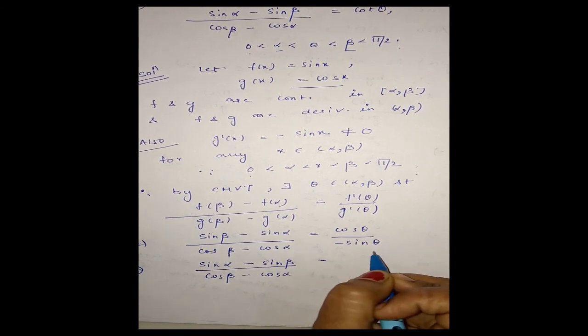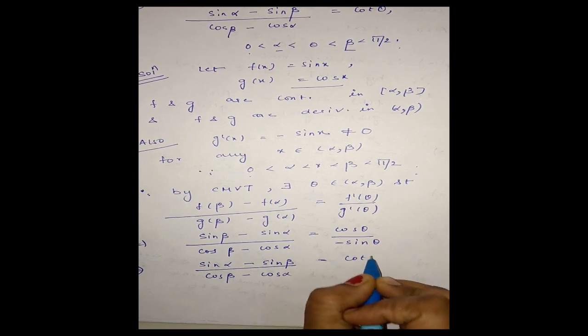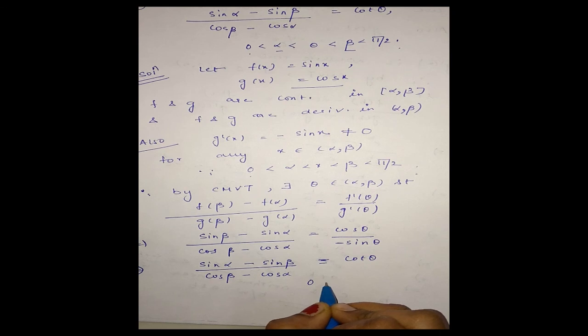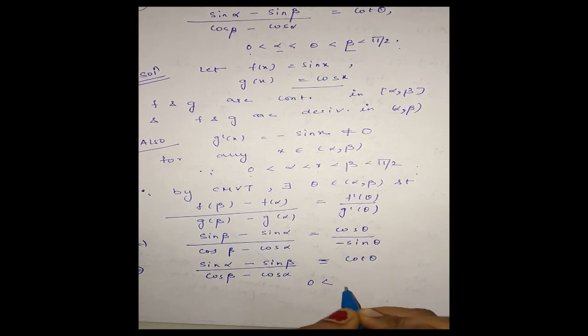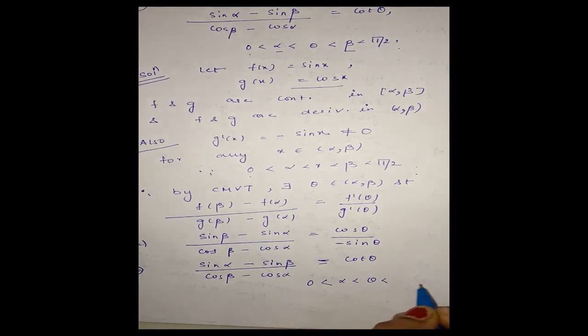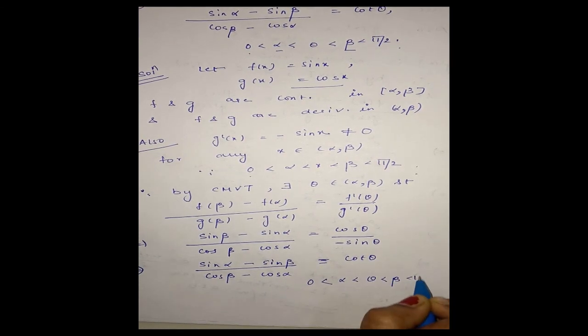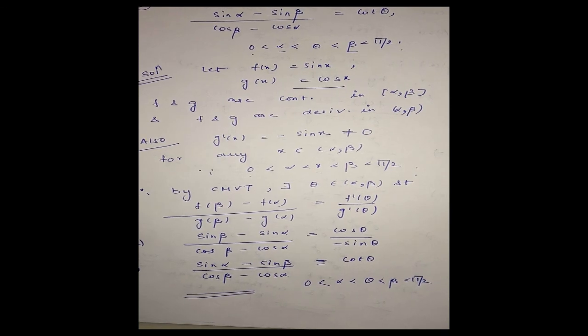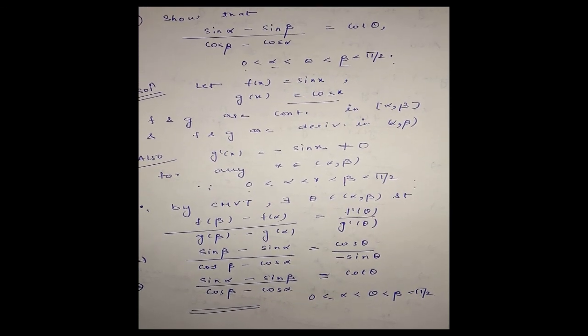And cos theta by sine theta is nothing but cot theta. We know this. This is equal to cot theta, where theta lies between alpha and beta, which again lies between 0 and pi by 2. Okay. Hence proved. Okay, clear?